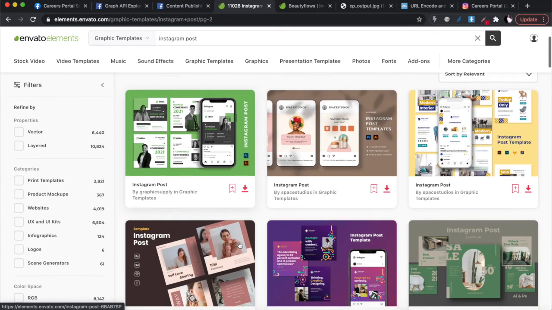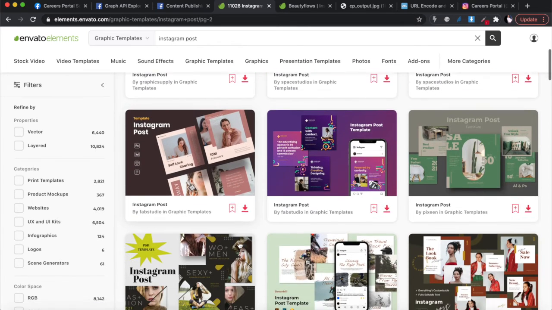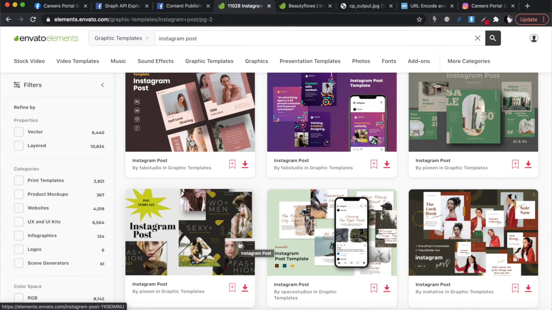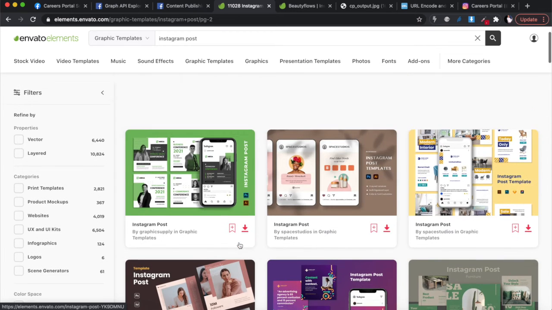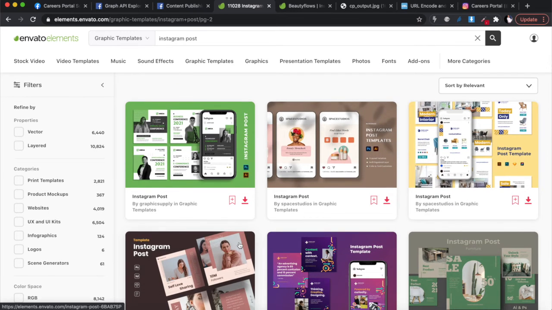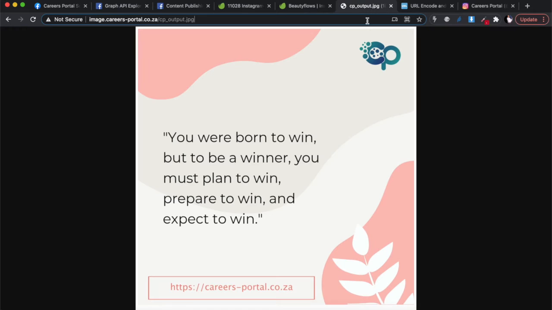So what I would recommend you do is that if you come to Envato, you find maybe between 20 to 30 different designs, and that's not hard. But they must have a similar theme, because when you do this programmatically, you want things to look similar. So what I've decided is that I'm going to go for white backgrounds, because I want to write with black text. In my program, I'm going to write on the design with black text, so it will help if the background is white.